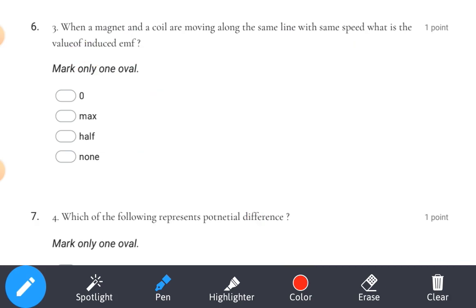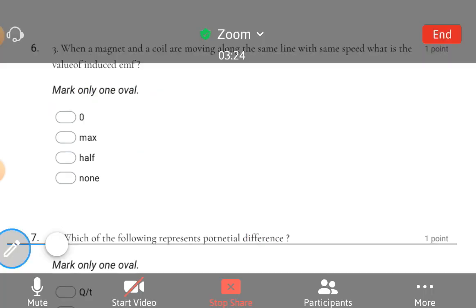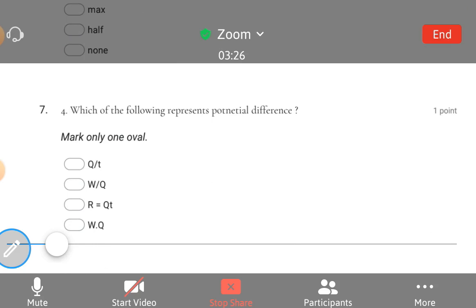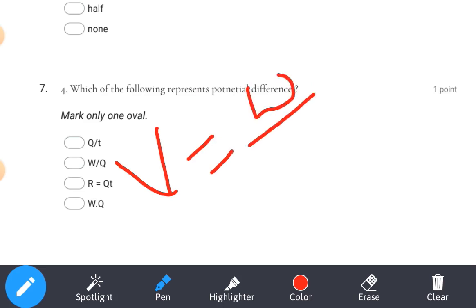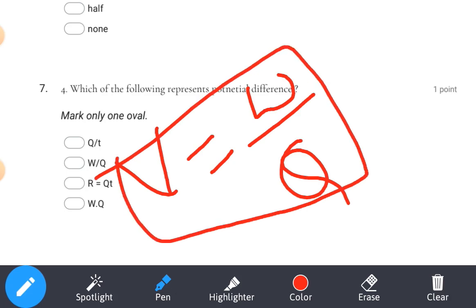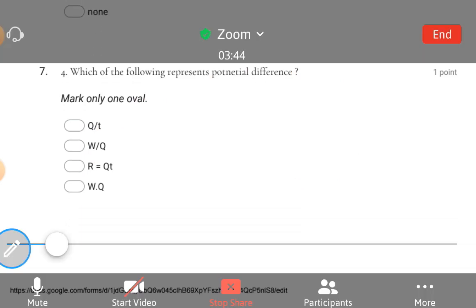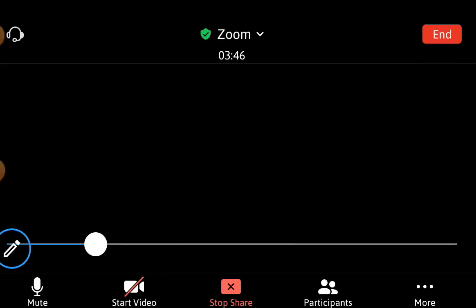So what will be our answer? Zero is our answer. Fourth question: which of the following represents potential difference? Potential difference is nothing but the amount of work done to move a unit positive charge from one terminal to another terminal. V equals W by Q. Option B is our answer. Fourth question over. Let's see the fifth question.